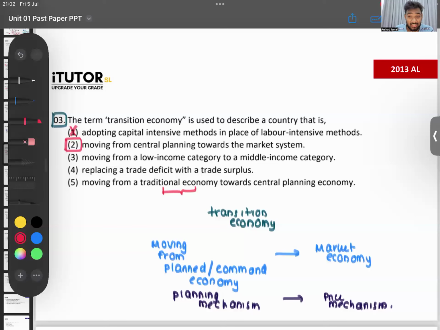What's a traditional economy? A traditional economy is like these tribes and stuff. For example, if you take even the Vedas, people like the Vedas. Those are these traditional economies. But you don't really talk about those. You can take countries like Saudi Arabia, you have a king and all. They're not perfect examples. Just because you have a king, that doesn't make it traditional. Capital intensive example, that is that we'll talk about in how to produce.